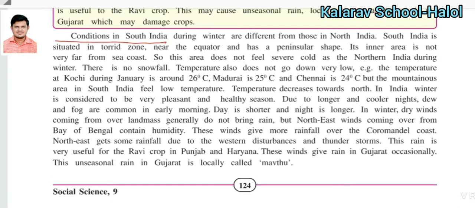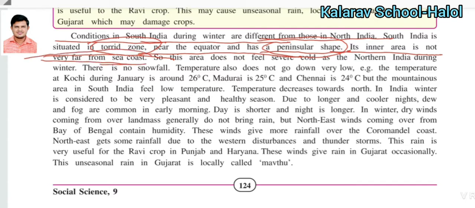The weather conditions in South India during the winter are different from North India. The weather conditions of both, South India as well as North India, are different. South India is situated in which zone? Torrid zone, near the equator, and has a peninsular shape. Its interior area is not very far from the sea coast.